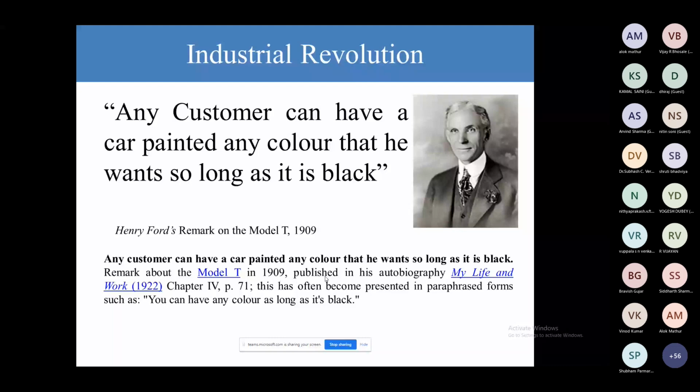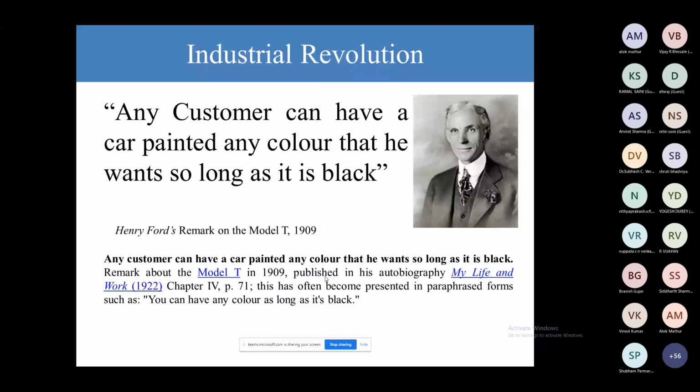So can we have cars in a variety of colors so that we can fulfill those customer demands? They try to develop those painted cars, and they try to print the car in different colors. This concept was developed in the early 20th century, in 1909.